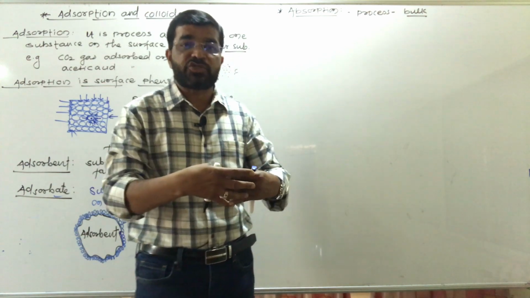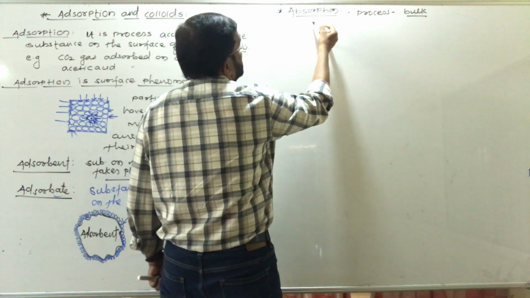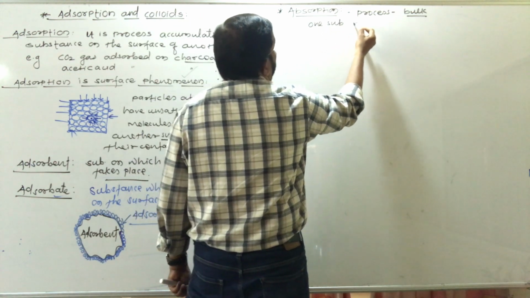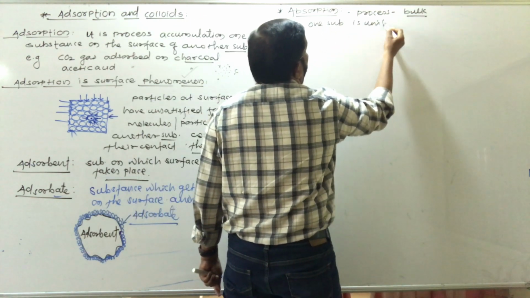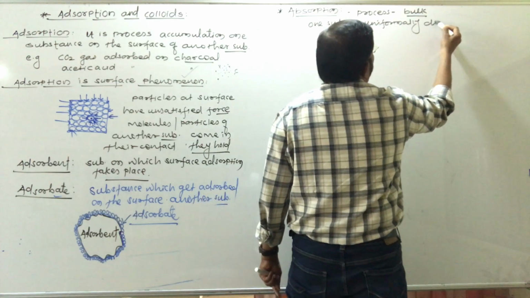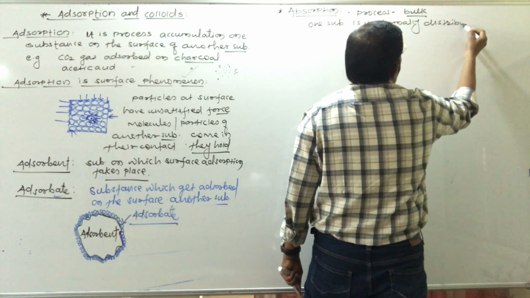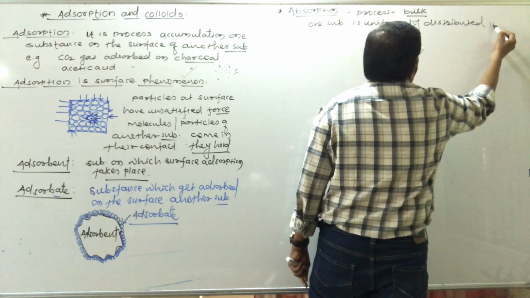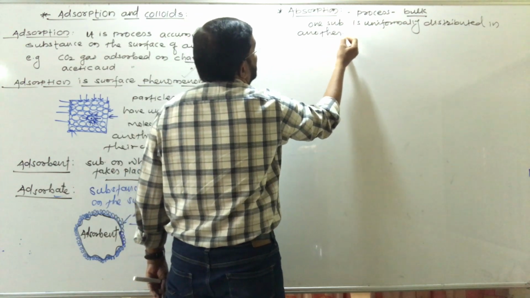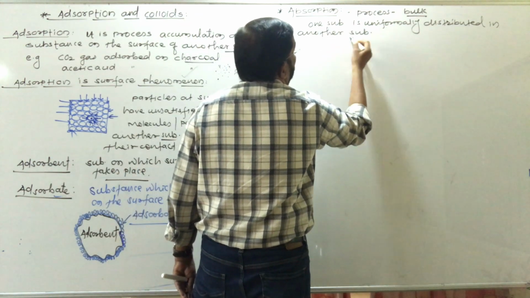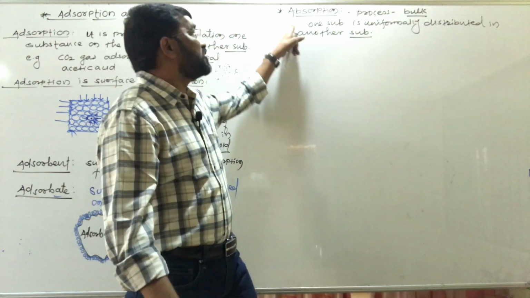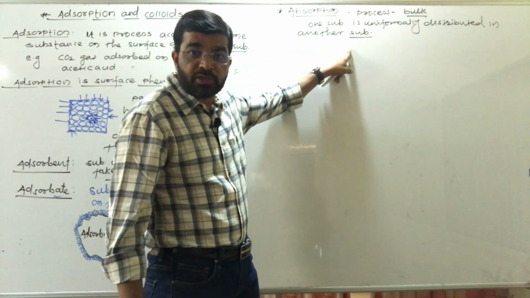If bulk, this substance goes, means in this process one substance is uniformly distributed in another substance and penetrates the body of that another substance. So that is called absorption.